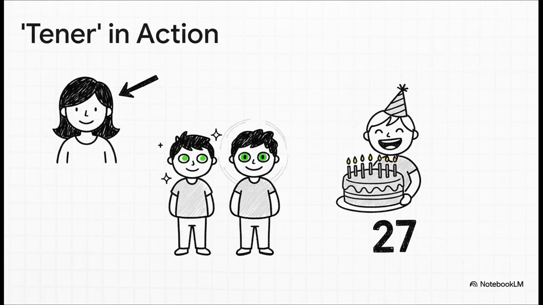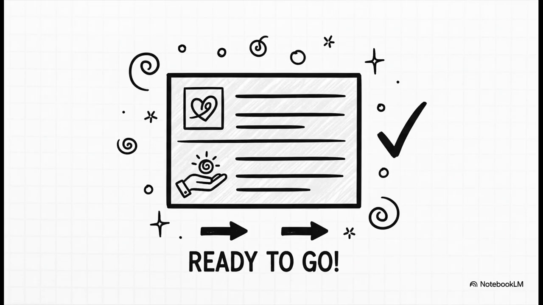But here's the biggest mental shift you need to make. Your age. In English, we say, I am 27. In Spanish, you say you have 27 years. Tengo 27 años. That's a really fundamental difference, and it's super important to remember. And there you have it, a complete personal profile. We're using ser for who you are and tener for what you have. You've now got a full, detailed introduction, totally ready to go.